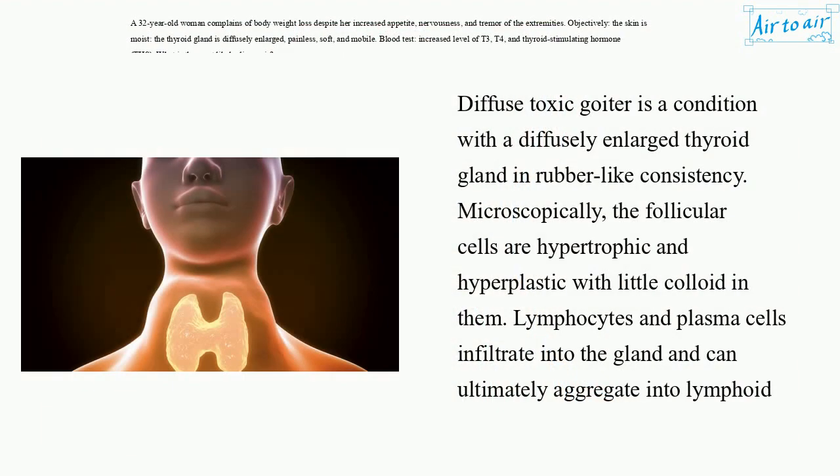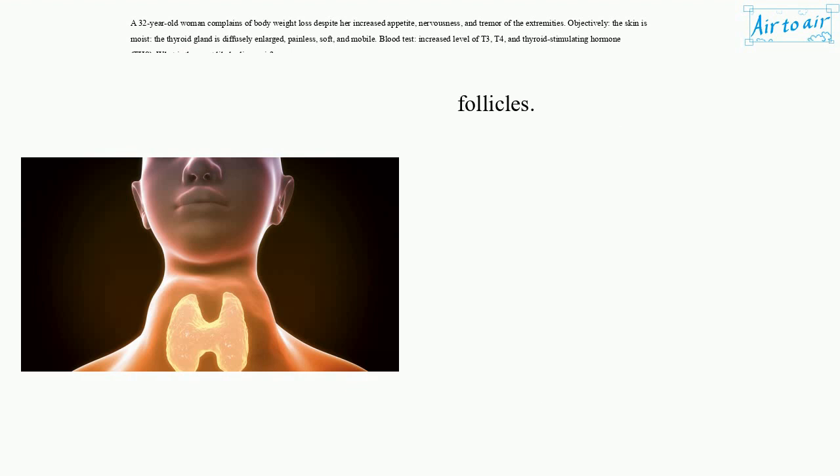Diffuse toxic goiter is a condition with a diffusely enlarged thyroid gland in rubber-like consistency. Microscopically, the follicular cells are hypertrophic and hyperplastic with little colloid in them. Lymphocytes and plasma cells infiltrate into the gland and can ultimately aggregate into lymphoid follicles.